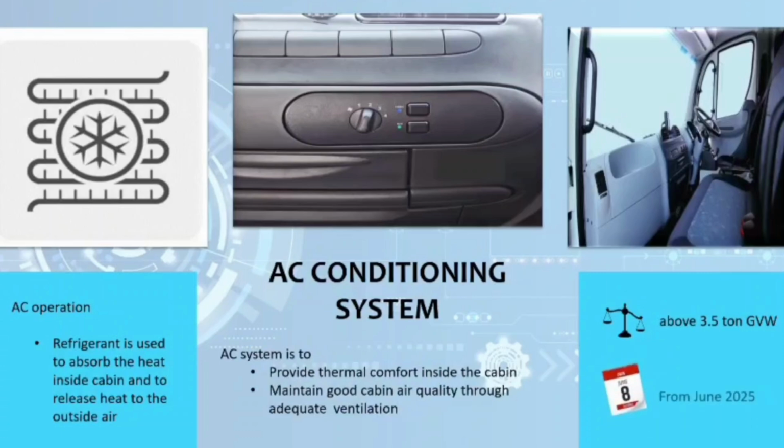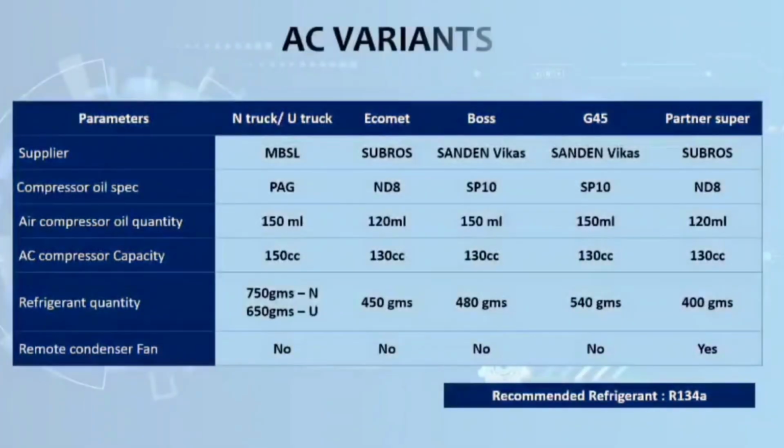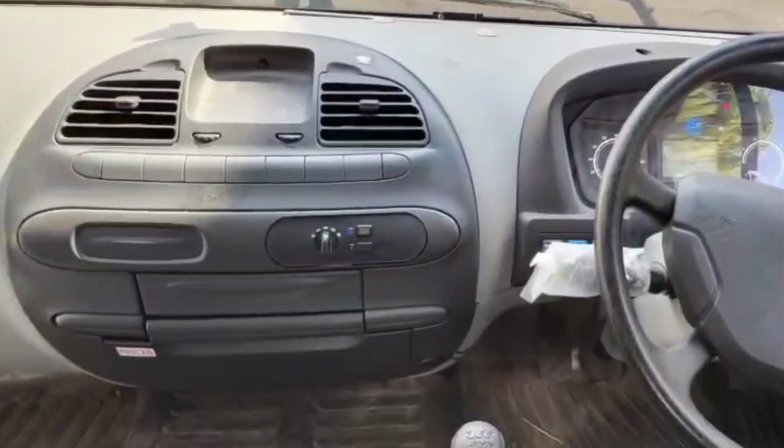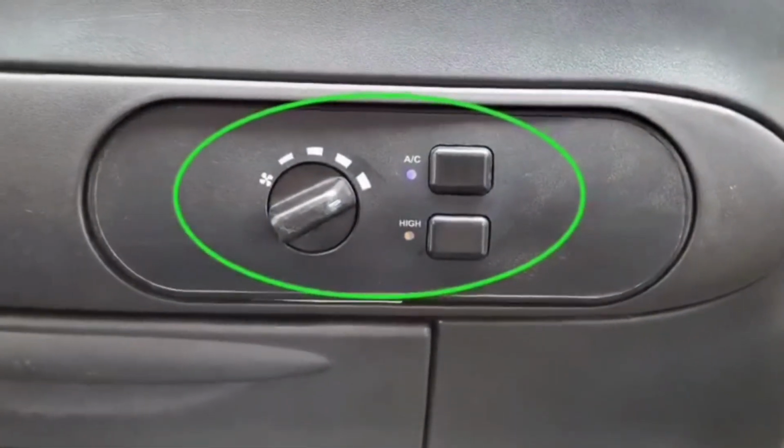The India government has mandated AC cabins, including chassis and cowls, for all trucks from 8 June 2025. AC variants in Ashok Leyland vehicles are as shown. Ashok Leyland is providing AC in all truck models from Partner Super to Avtar.